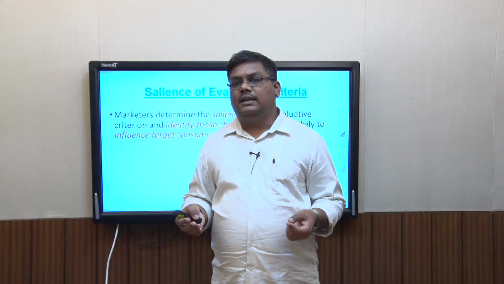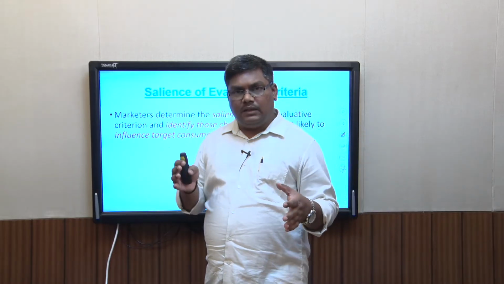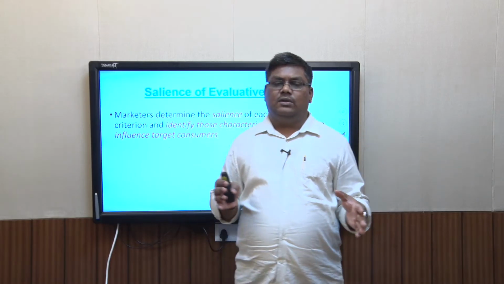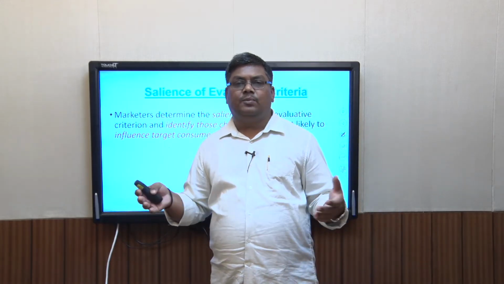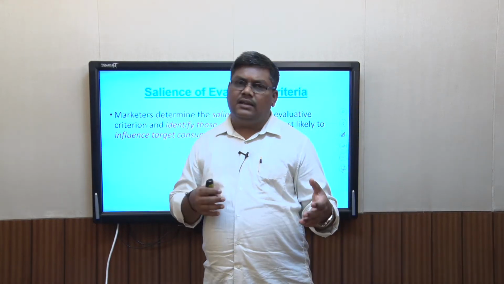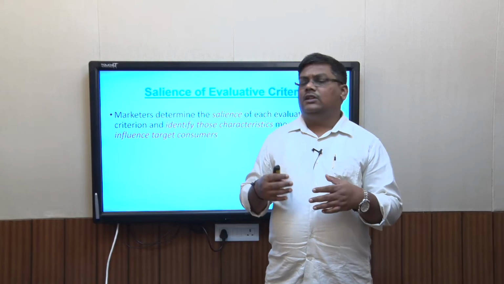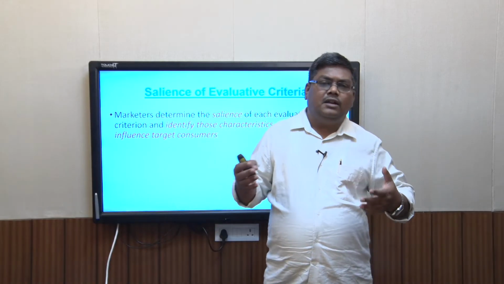For example, any product, let's look at a car. If I'm looking at a car, there are a number of benefits the car can offer us. It's a vehicle, so it can take you from point A to B. It can be a status symbol, which is nontangible. It has a price, color, design. It offers you all the comforts of a house. It can offer you a number of things.